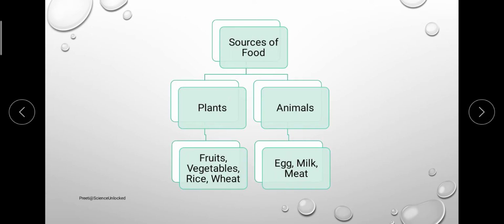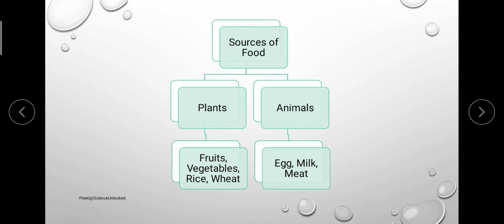Now, we move to the next important aspect of the topic, that is where exactly we get the food from. And here we come to the modes of nutrition, that is, one is autotrophic and the other one is heterotrophic. So let's get into the first point, the autotrophic mode of nutrition, where the plants are capable of making their own food, whereas in heterotrophic, the organisms are unable to make their food.